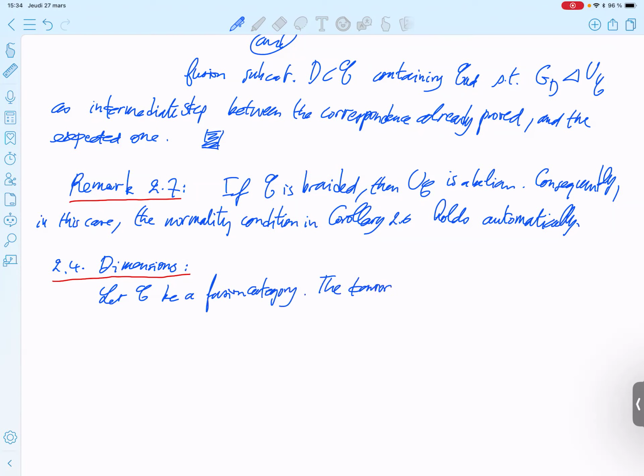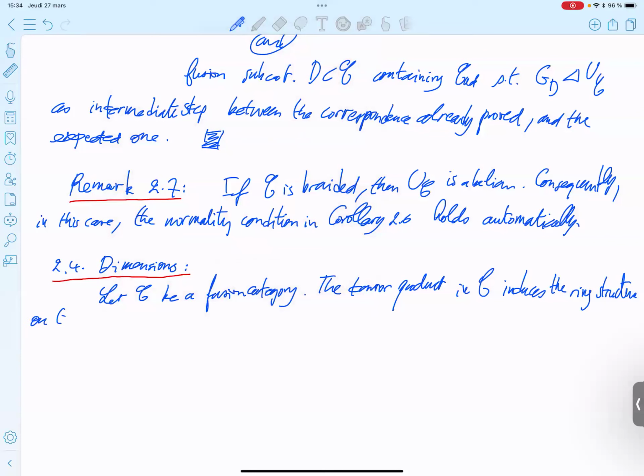So the tensor product in C induces a ring structure on the Grothendieck group. So you get a Grothendieck ring. Induce the ring structure, because otherwise there's no other ring structure.